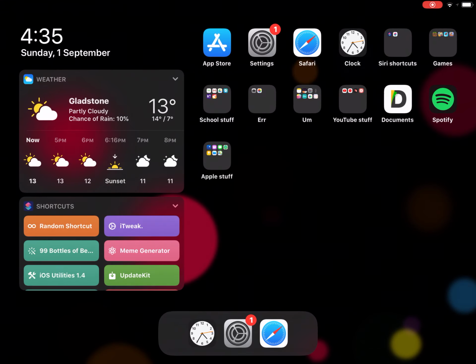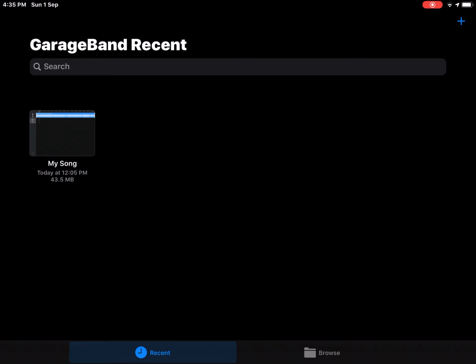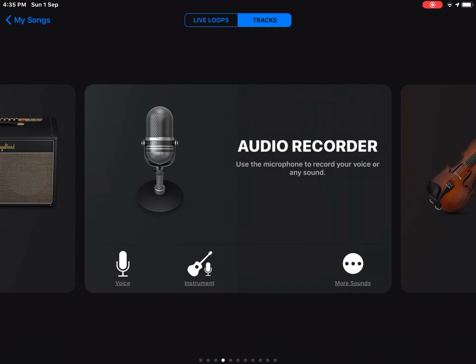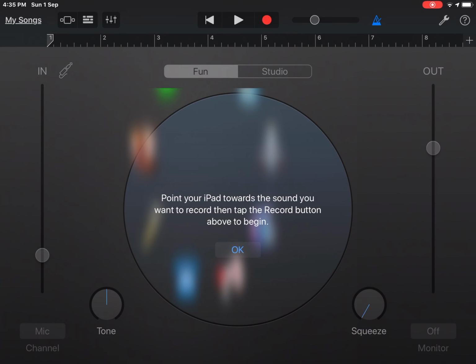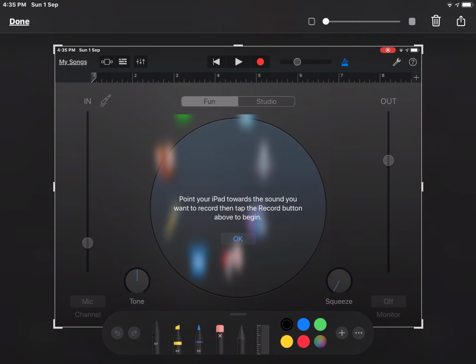Now you need to go into GarageBand, then click plus, audio recorder, tap it, and on the top left corner you need to click that button right there.